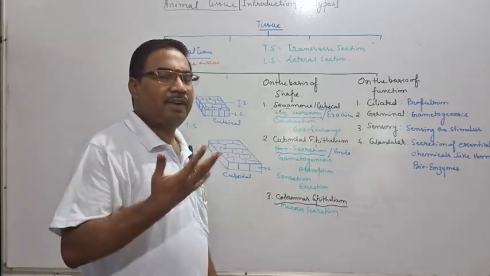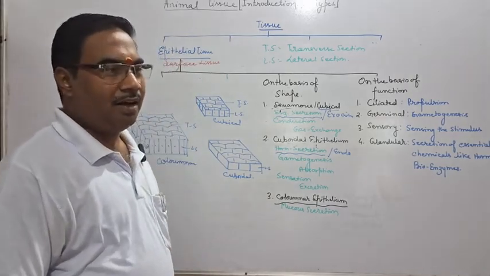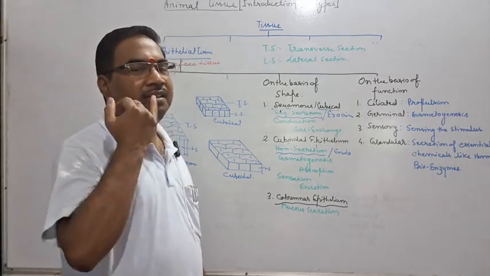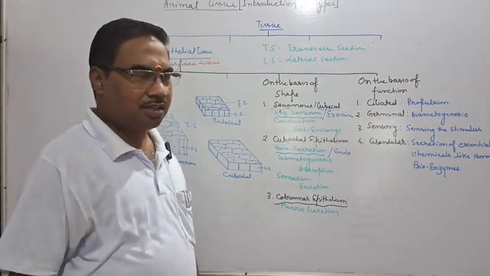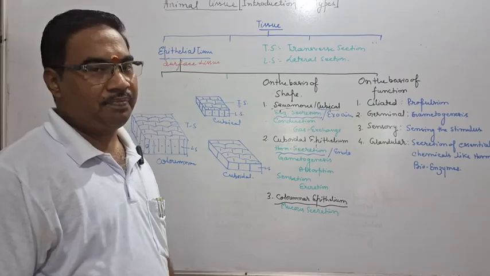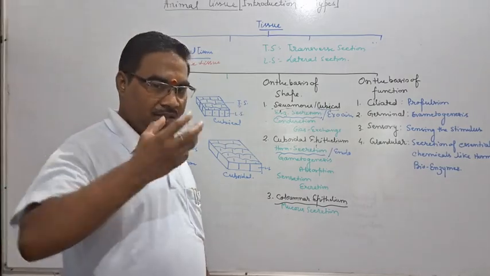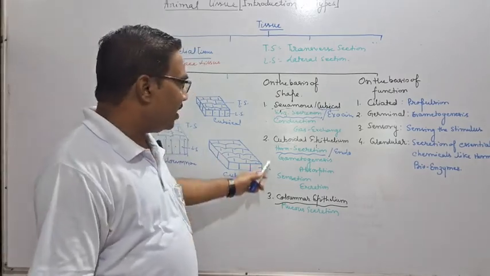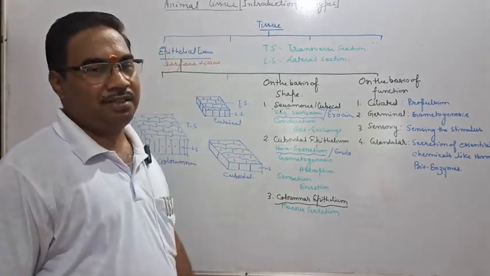Sensation. Five sense organs are there: eyes, nose, ear, tongue, and skin. Inside the nose, there is an epithelium, and that epithelium is cuboidal epithelium. Inside the ear, to sense sound, the epithelium is cuboidal epithelium.